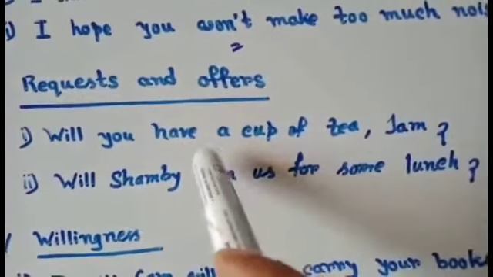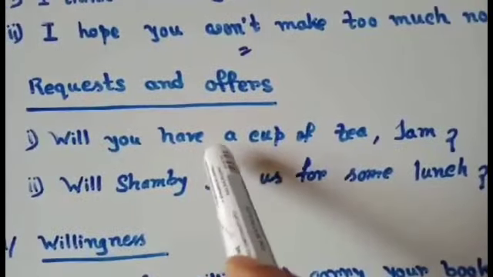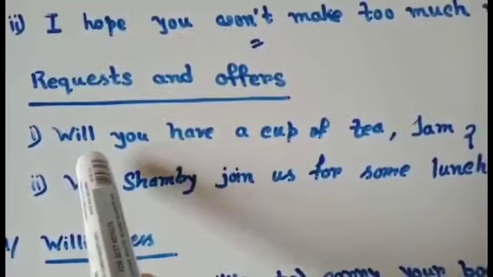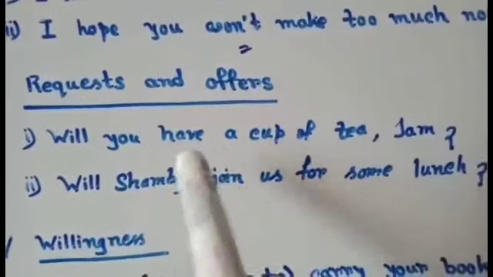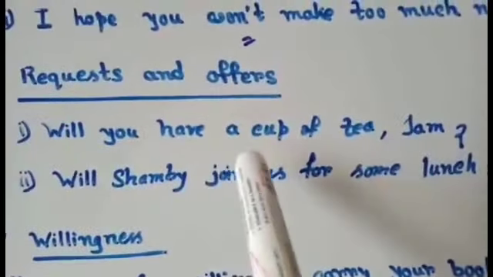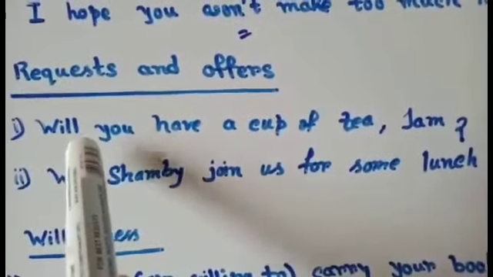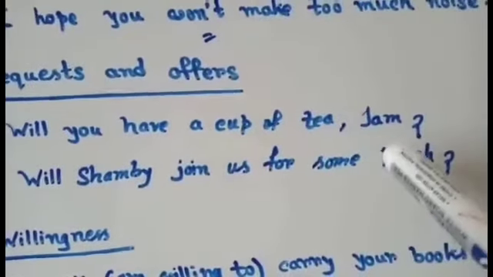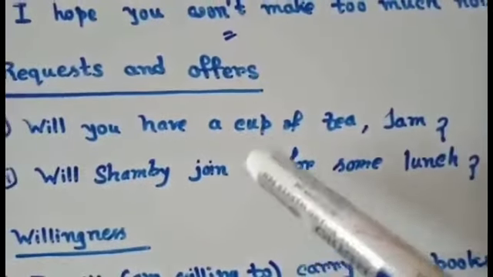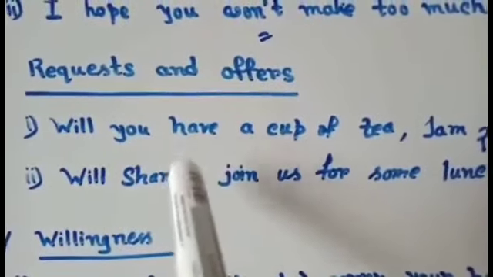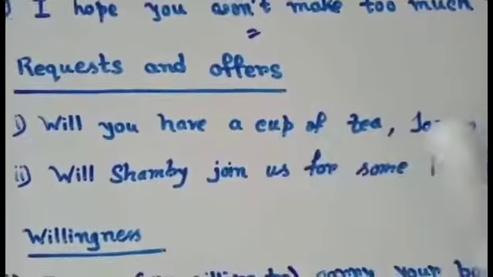But here as a modal auxiliary verb I use will. So it means a request. It means that Jam is requested to take a cup of tea. So will is used to make a request or offer.